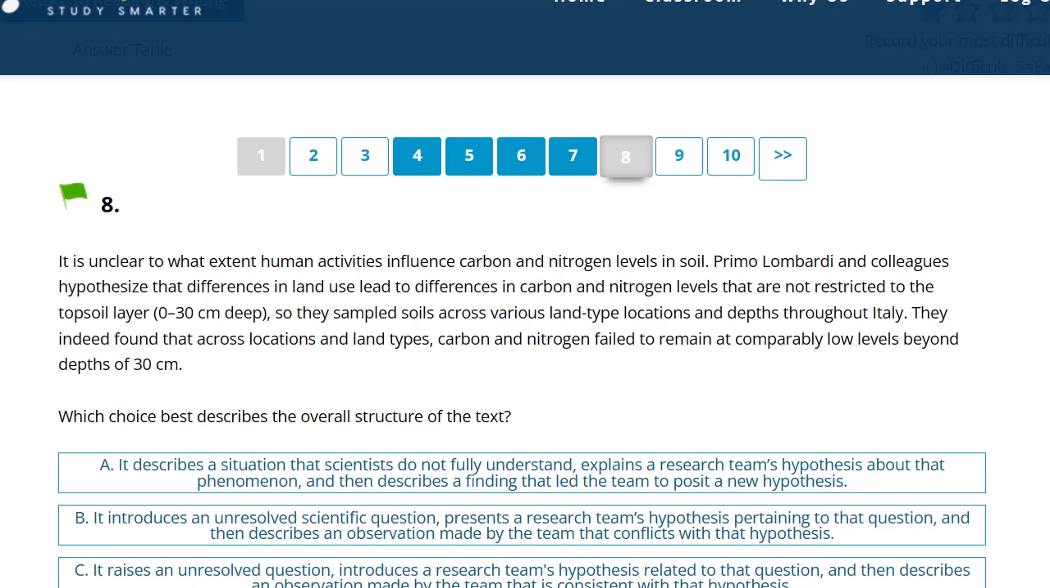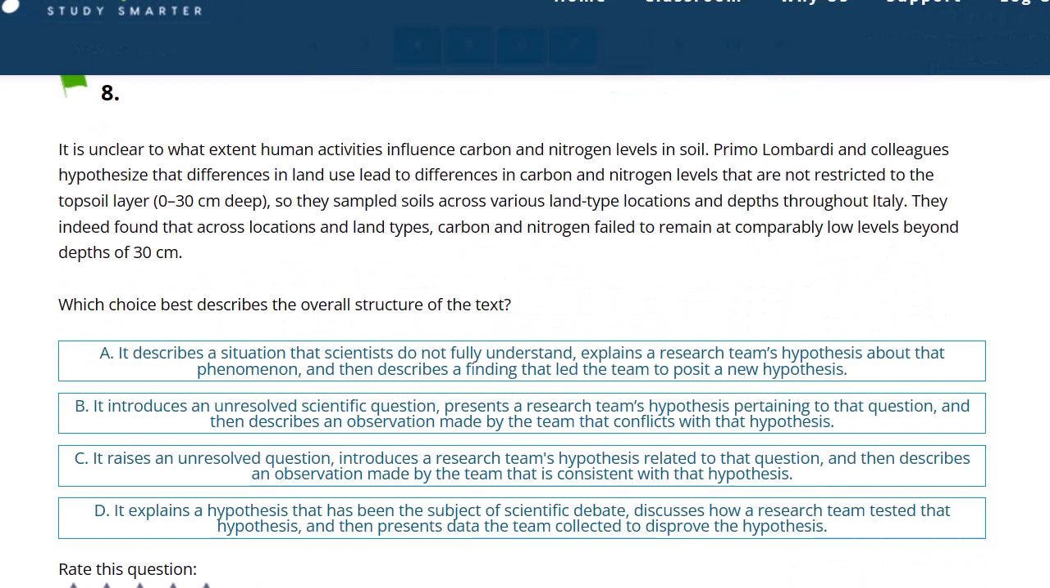They found that across locations and land types, carbon and nitrogen failed to remain at comparably low levels beyond depths of 30 centimeters. Okay, failed to remain, that's kind of like a double negative. That is, it actually changed from the comparably low levels. So yeah, this is confirmation. So the purpose of this is to present a conclusion that was in line with their hypothesis. Notice the answers, haven't read them yet, but they're generally more abstract in language for function or purpose questions.